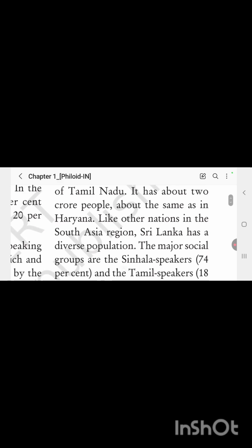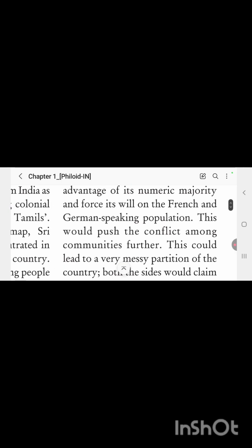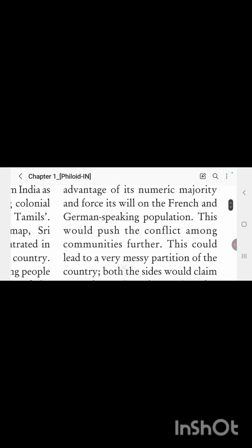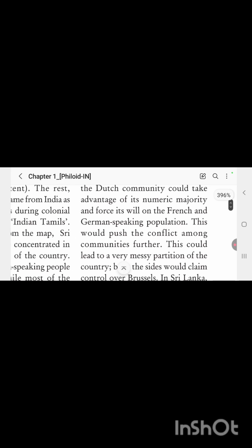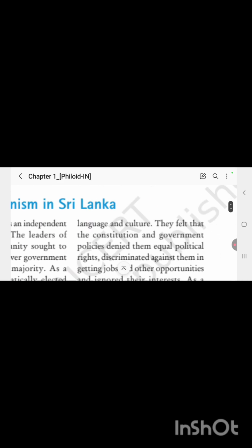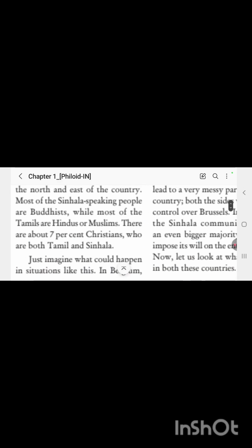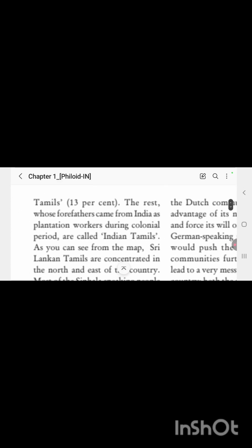And another important aspect of this is that the majority Sinhala speaking people impose their will on the minority Tamil people. Okay, so I will show you where it is so that it becomes easier for you to understand. You can see, so what is the percentage of Tamil people in Sri Lanka? It is 13%.